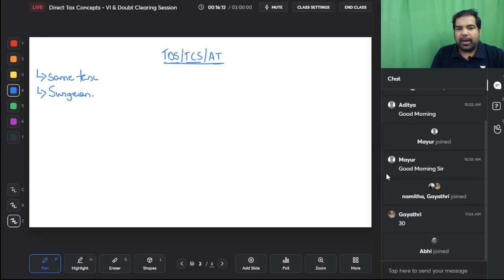So I'm just going to go back and I'm just going to write the TDS sections. The TDS sections actually start at 192, but I have started at 194, 194B and 194BB.